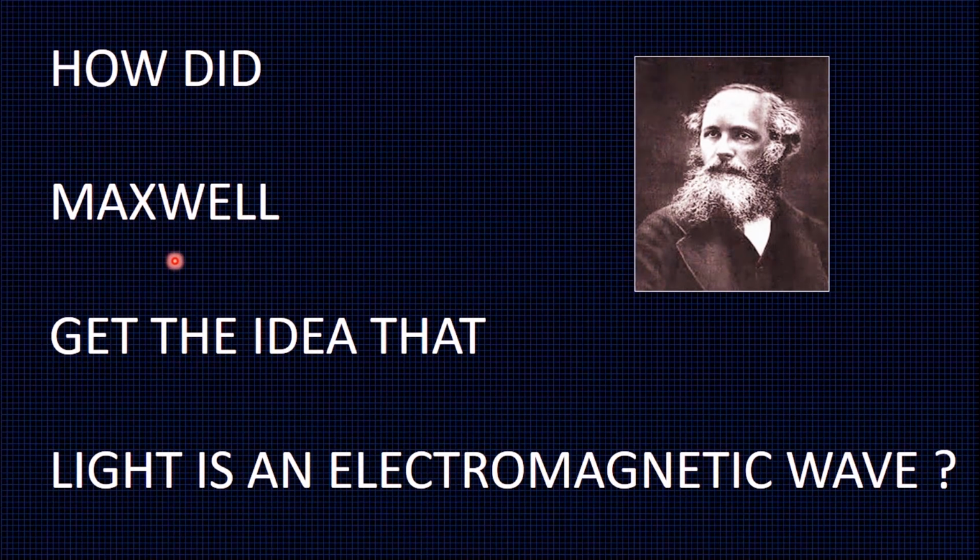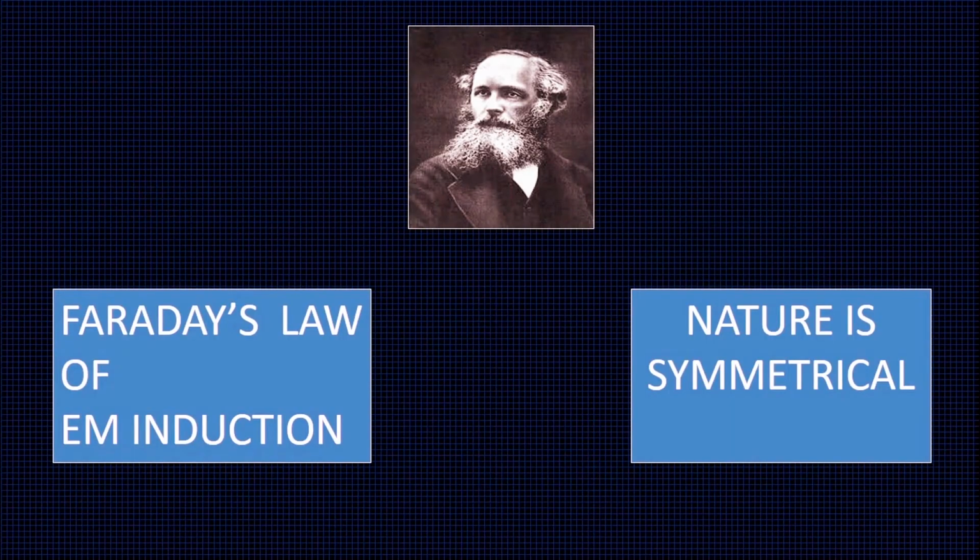But how did Maxwell get the idea that light is an electromagnetic wave? Maxwell got the idea that light is an electromagnetic wave by combining Faraday's law of electromagnetic induction and the symmetrical form of nature. Let us see that in detail now.